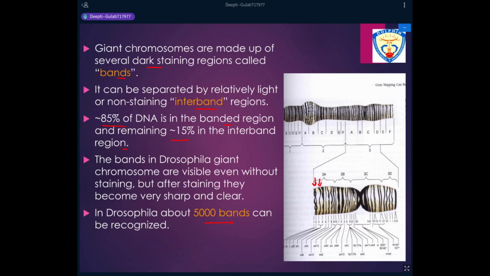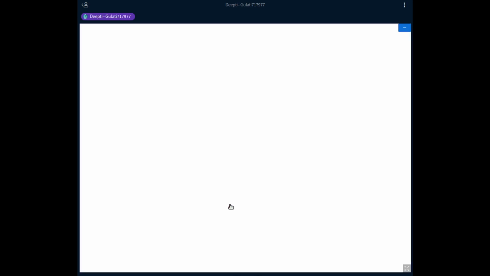Because these bands are so huge and thick, they can also be visible without staining. But obviously when you stain them, they become very sharp and clear. So the bands are visible even without staining under the microscope, but for detailed structural analysis you stain them, they take up stain very sharply, and you get a very clear band when you observe it under the microscope.